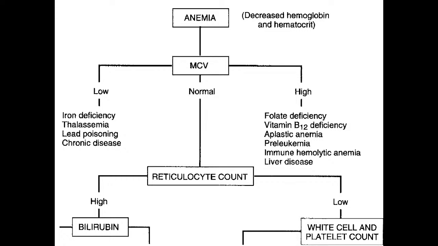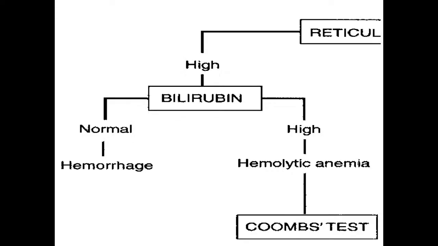If MCV is normal, most of the time it is hemolytic anemia, which will have normal MCV. If MCV is normal, then see the retic count. If retic count is high, then bilirubin is to be checked, and if low, then see the other counts. So, if high bilirubin, then hemolytic anemia. If normal bilirubin, then chances of hemorrhage may be there. Hemorrhage also will lead to high retic count.